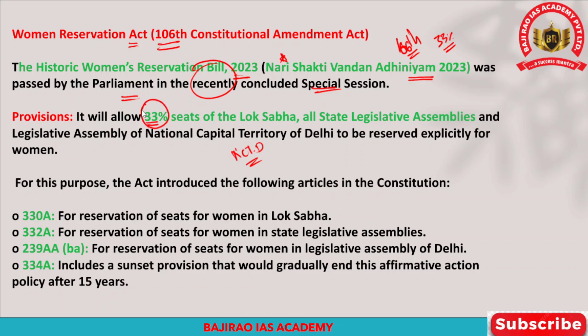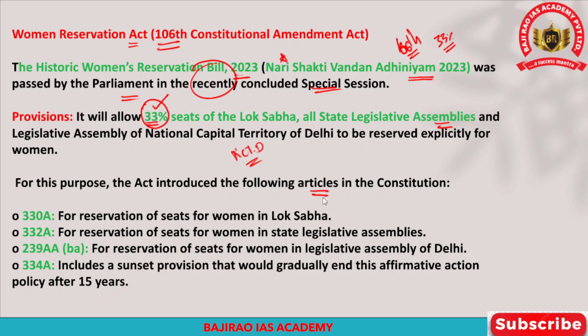Please remember that 33% of the seats in the Lok Sabha, not in Parliament, and in all legislative assemblies, including the National Capital Territory of Delhi Assembly, would be reserved explicitly for women. However, this 106th Constitutional Amendment Act has introduced the following articles to the Constitution, right?